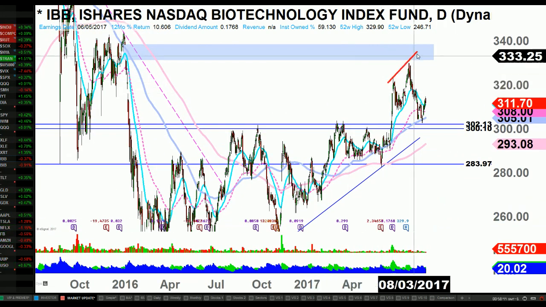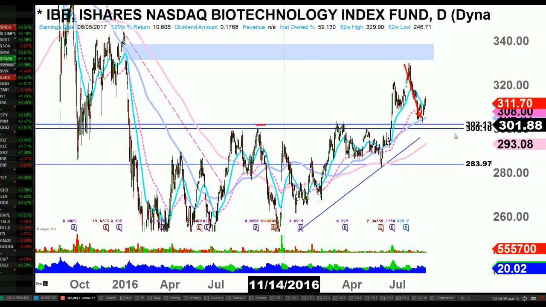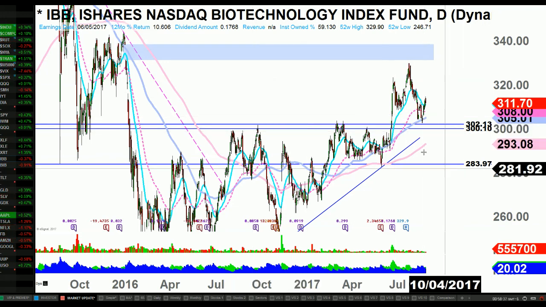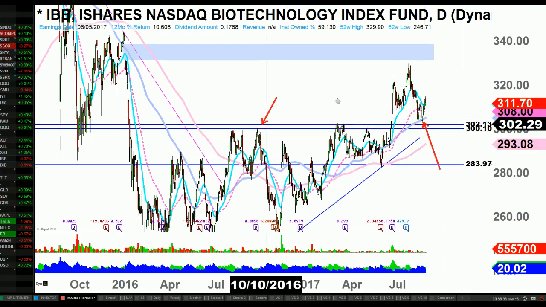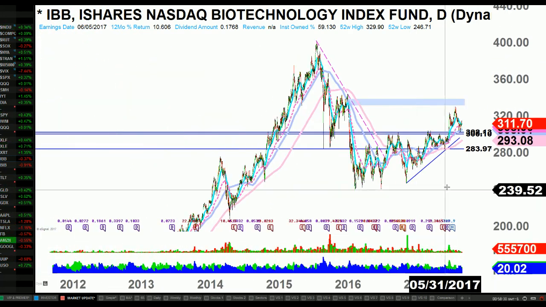You can see it got up here. We threw a daily bearish divergence, a pretty strong one, and then it came down here. This is actually a good level to buy the dip in that vicinity. We got a rising 100 SMA, prior strong resistance, higher lows, higher highs. I think biotech will do well.